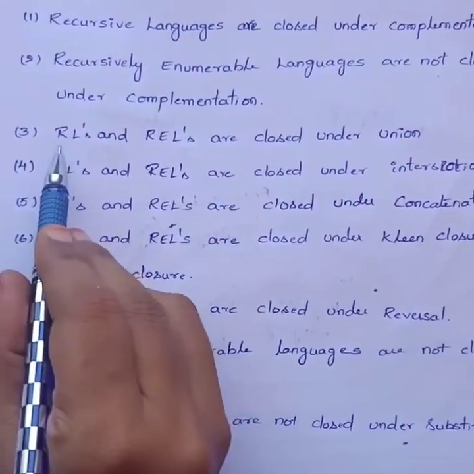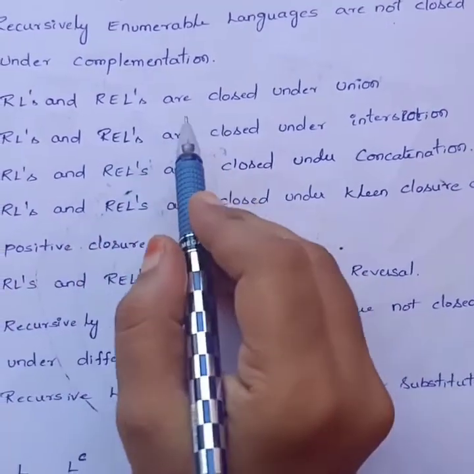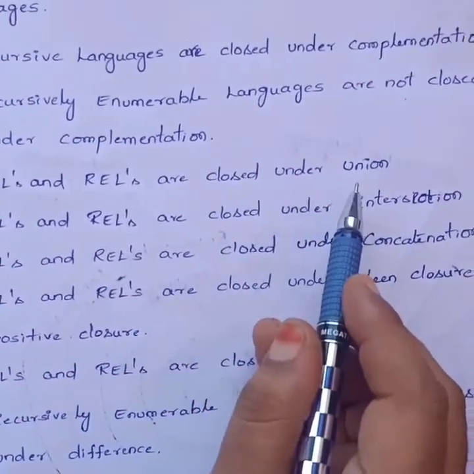Next, recursive languages and recursively enumerable languages are closed under union.